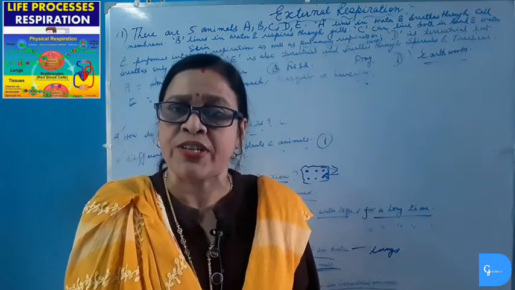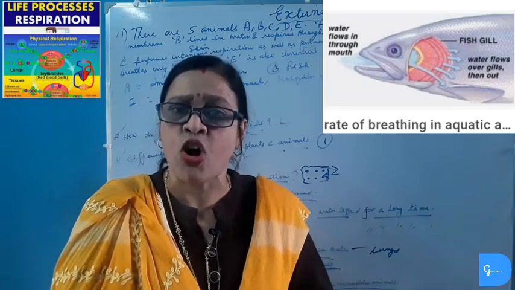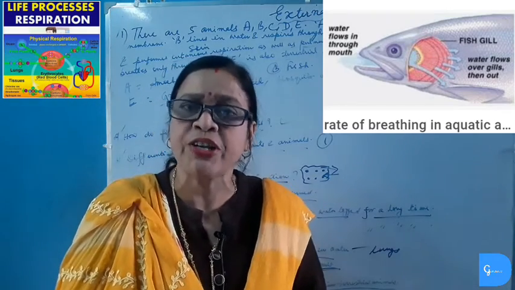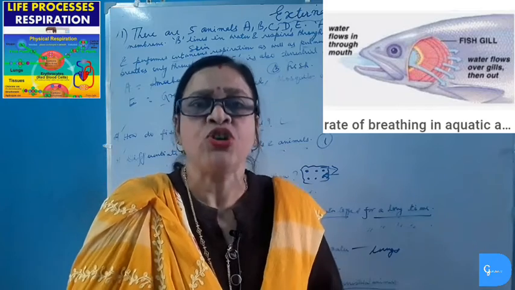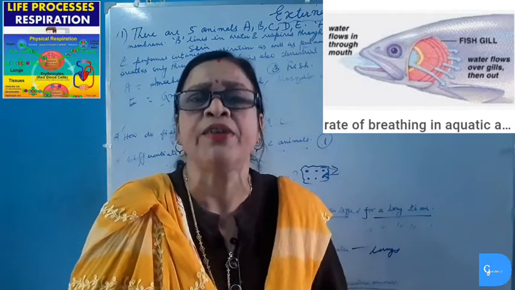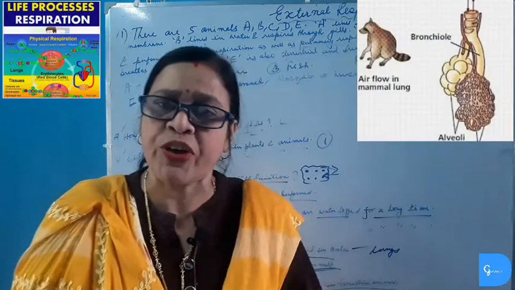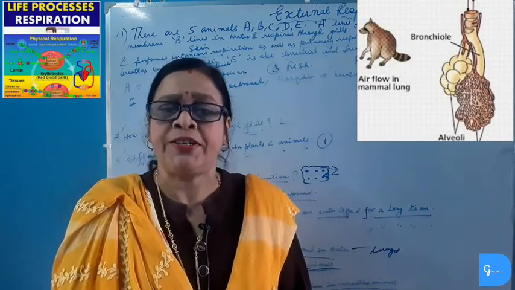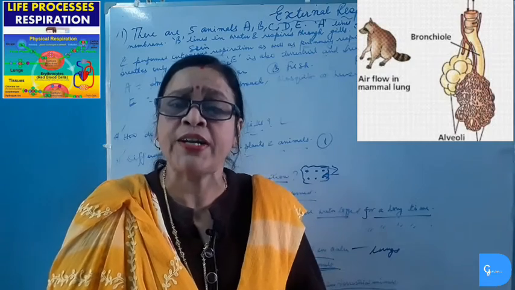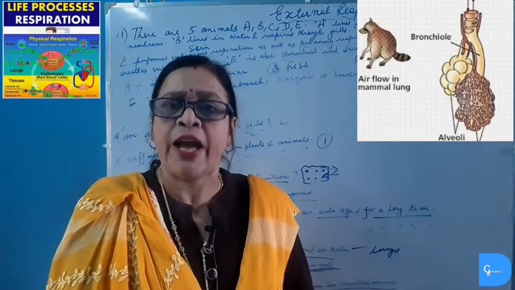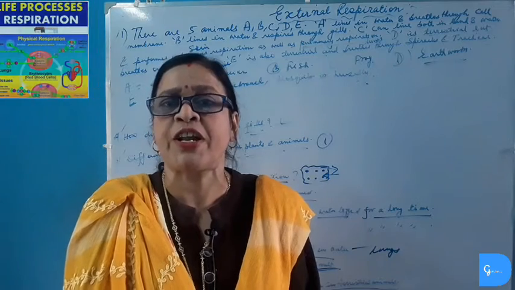Why rate of breathing is faster in aquatic animal than in terrestrial animal? Aquatic animal takes oxygen which is dissolved in water, and the amount of oxygen which is dissolved in water is much smaller quantity. So the rate of respiration in aquatic animal is very fast, so that they can take oxygen frequently. But in terrestrial animals, they take oxygen from the atmosphere. So the rate of respiration in terrestrial animal like birds, reptiles and mammals is moderate as compared to that of the aquatic animals. In my next video, we will study about respiration in human beings.